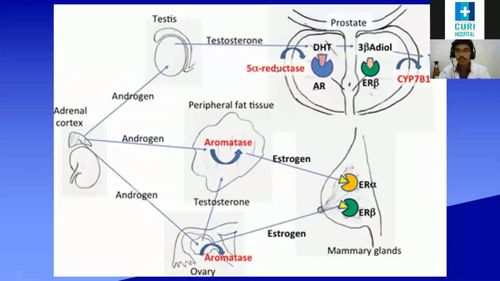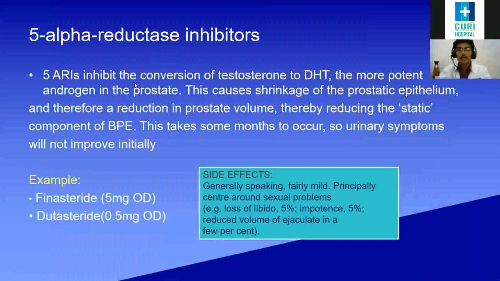So when we inhibit it, we prevent the testosterone conversion to dihydrotestosterone. So by that we stop the stimulation of the prostate growth. Okay. So see here, it inhibits the conversion of testosterone to DHT, a more potent androgen in the prostate. This causes the shrinkage of prostatic epithelium. So we decrease the prostate volume. Okay, so in benign prostatic enlargement, we make urine flow easily.